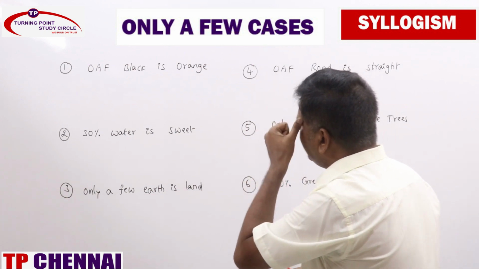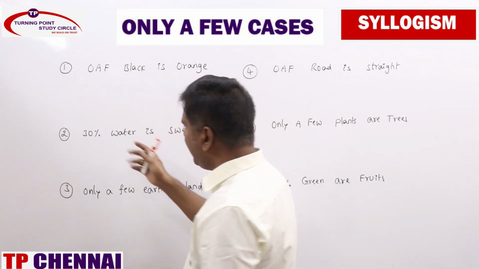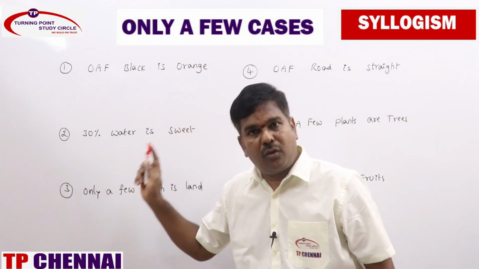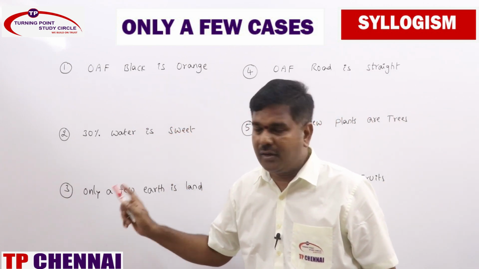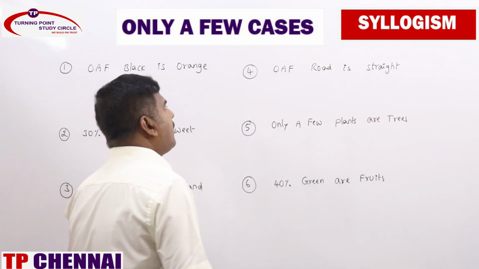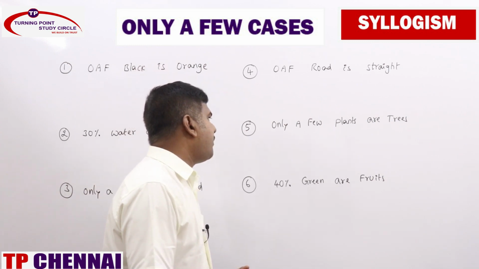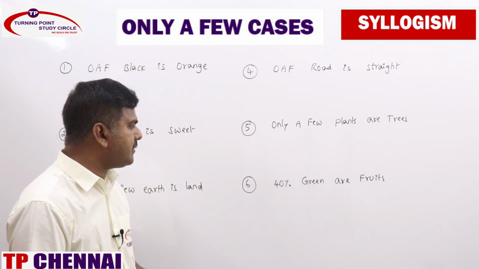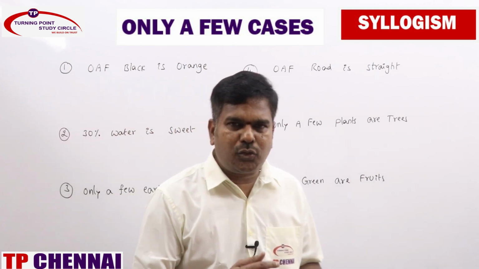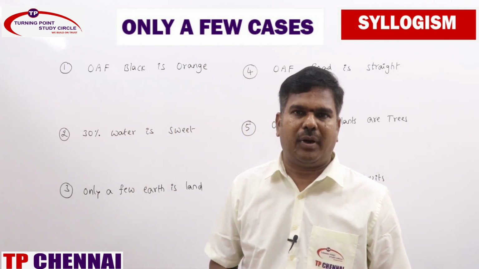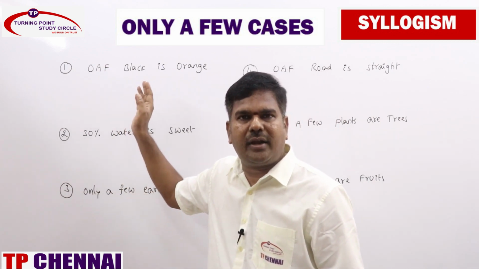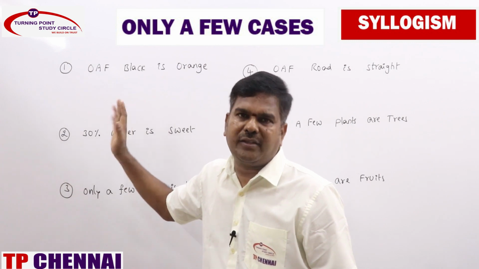Clear? So now just note it down. Only a few, black is orange. Second one, 30% water is sweet. Whenever percentage is being given, hereafter we need to consider it as only a few cases. Third one, only a few, earth is land. Fourth one, only a few, road is straight. Fifth one, only a few, plants are trees. Sixth one, 40% green are fruits. So just to recap, I have given 6 statements. You need to write down, considering a single statement, what all you can write: immediate inferences and also possibility cases.